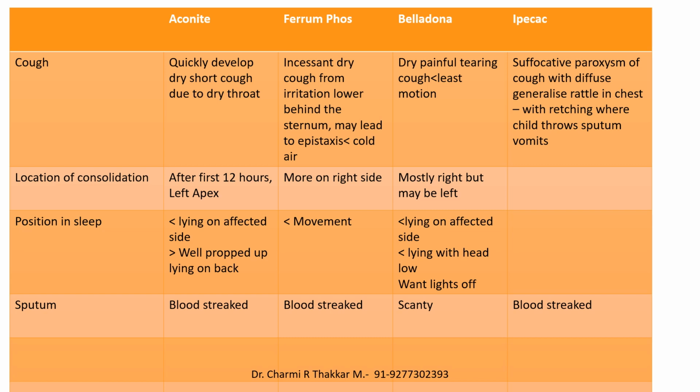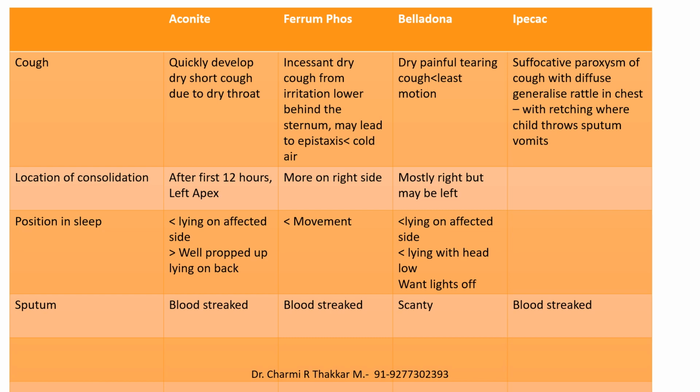We have to also see the type of cough, which is a quickly developing short dry cough or an incessant dry cough, with irritation behind the sternum or irritation down in the chest, whether it's very suffocative or not. And we have to see the location of consolidation, whether on the left side or the right side, in the upper zone or the lower zone.